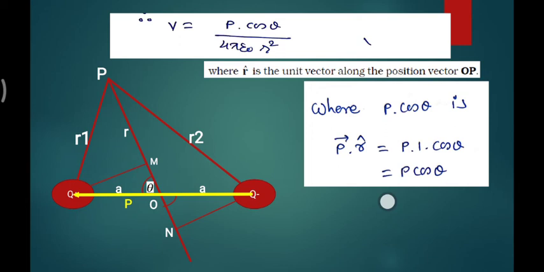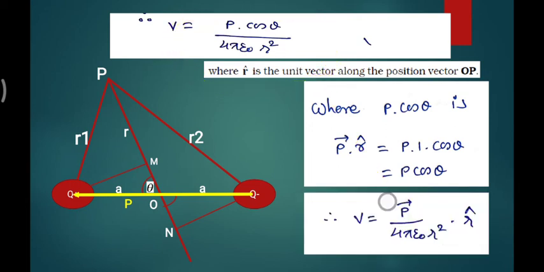So our final expression we can modify: V is equal to P vector dot r cap upon 4 pi epsilon 0 r square. This is the final expression by reducing P cos theta to P vector dot the unit vector r.